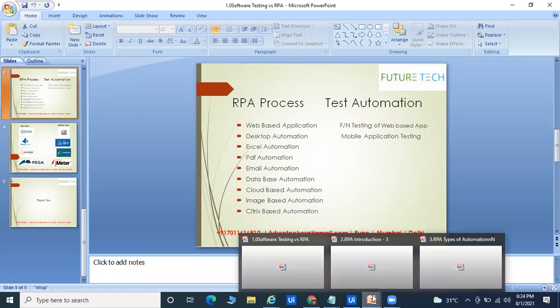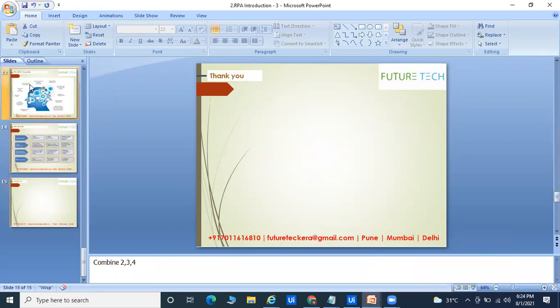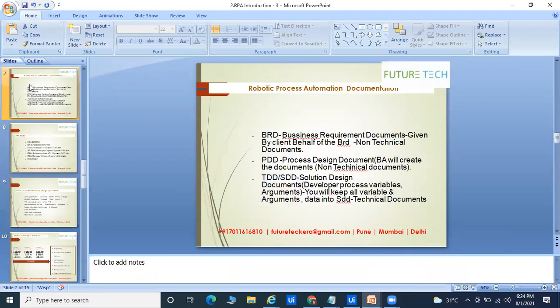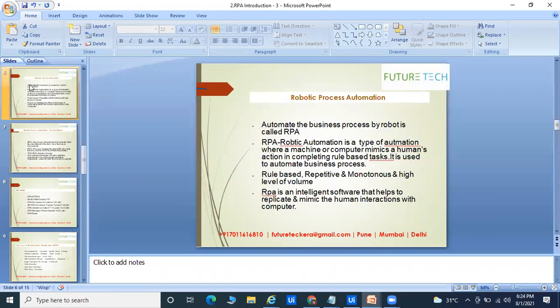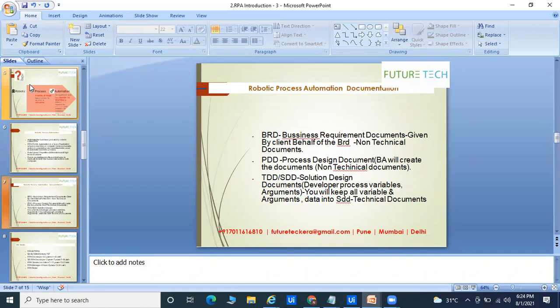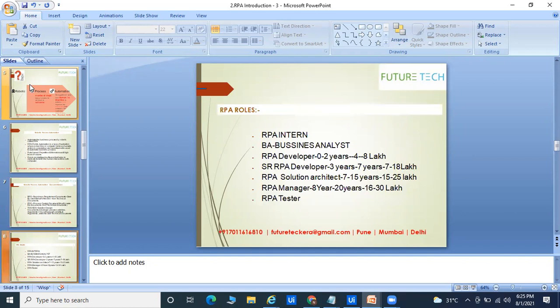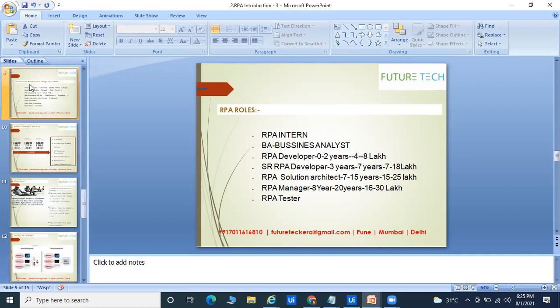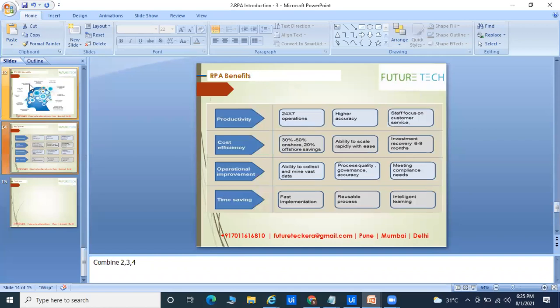Yesterday I provided the story of RPA, the introduction, each and everything: what is RPA, robotic process automation, what the designations are, that it is rule-based, everything we discussed. We also discussed the series of steps, and the documents called BRD, especially given by your client, PDD created by any BA, business analyst, and TDD created by the technical person. We also discussed the designations inside RPA: RPA intern, RPA developer, senior RPA developer, solution architect, RPA manager, RPA tester. Okay, yesterday I discussed everything. Whoever did not attend yesterday, I will share the video. You can check the quality of the video and understand the RPA part.